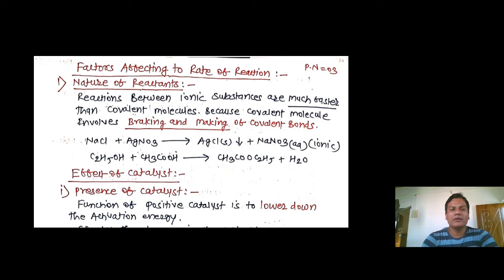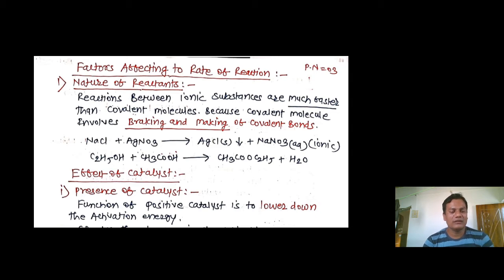But in the case of ionic compounds, bonds are easy to break. It requires very little time for breaking and making of the bonds. So reactions between ionic substances are always faster. You can see the example: NaCl reacts with AgNO3, forming AgCl precipitate with the formation of the ionic compound NaNO3.